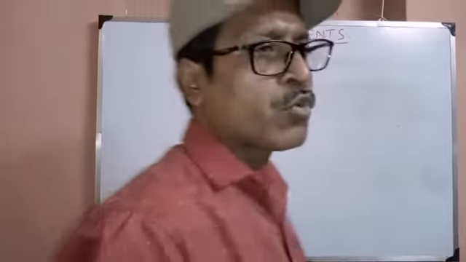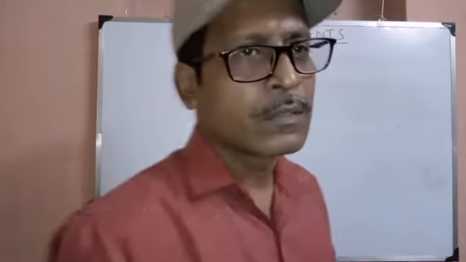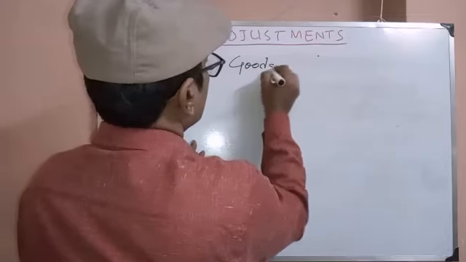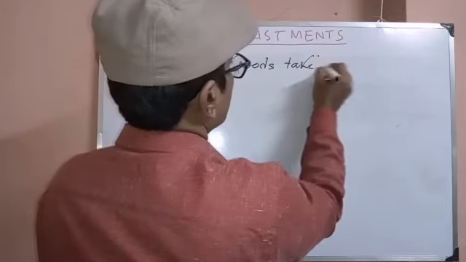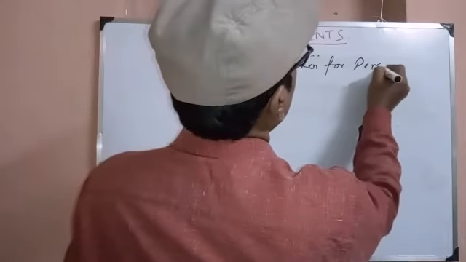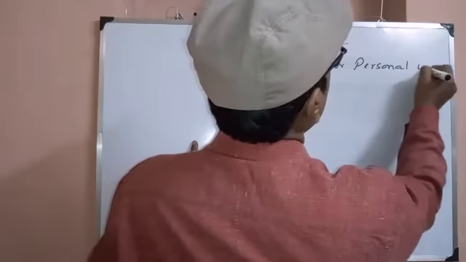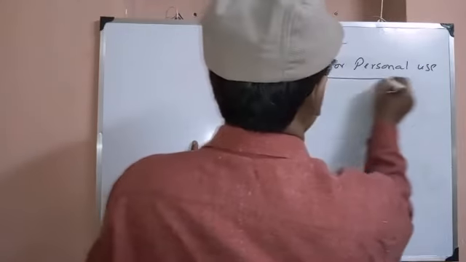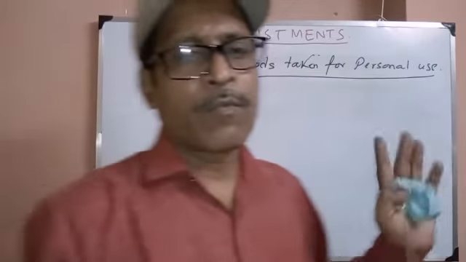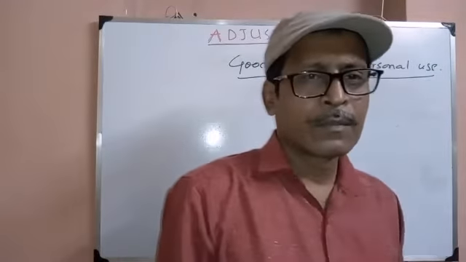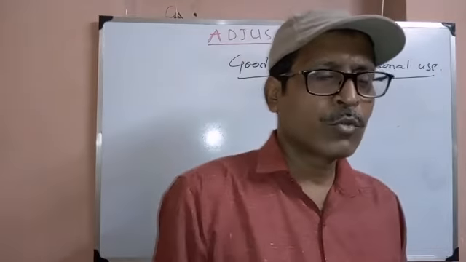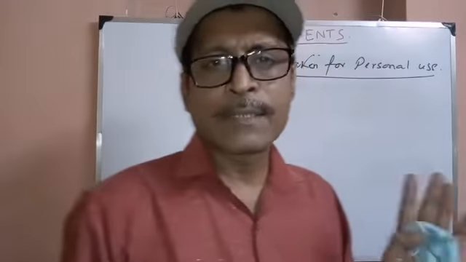Goods taken for personal use by the owner. Actually, goods are purchased for business use. If the owner takes it away from the business, it should not be recorded as purchase.